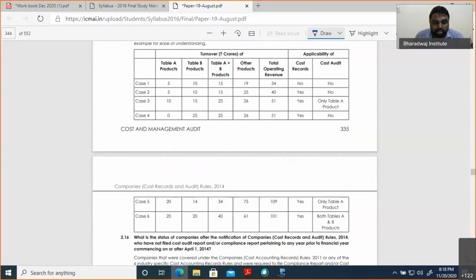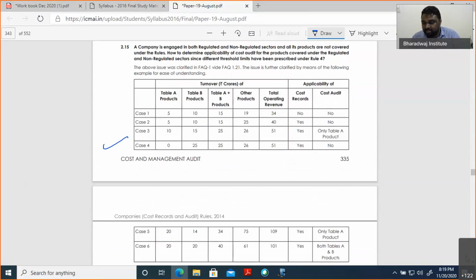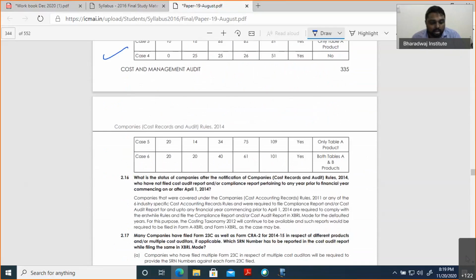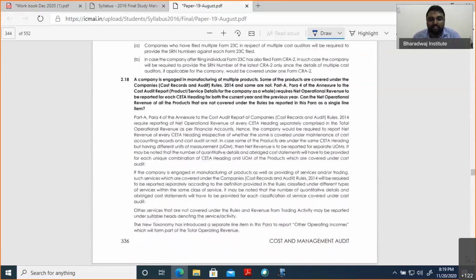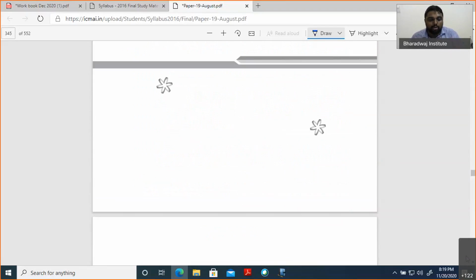These are also in your study material. We have discussed the turnover example. In your study material they have also given a case study, where we put a tick mark. They have given what the revenue is, yes or no. They have given a very good, wonderful example. So these case study examples are relevant. Suppose you joined late or are not able to recall the example we discussed, you can go through this.